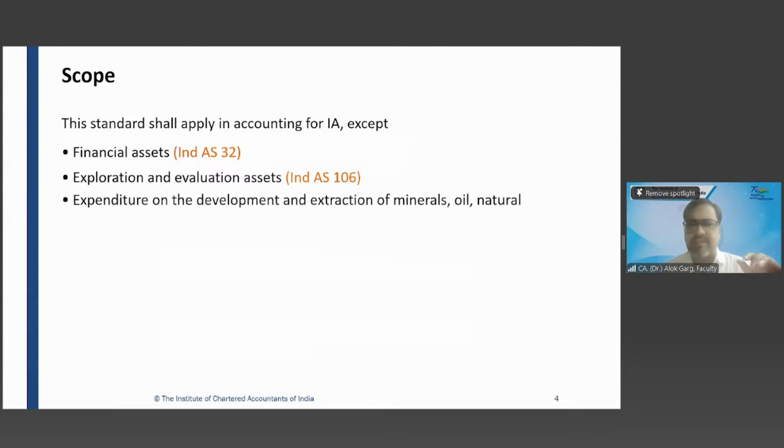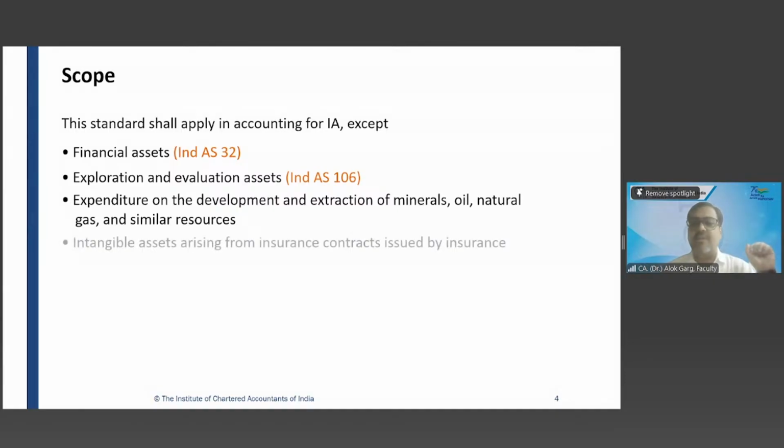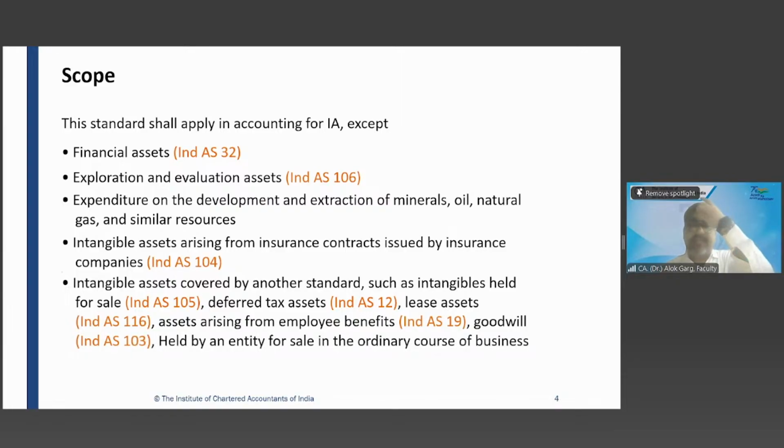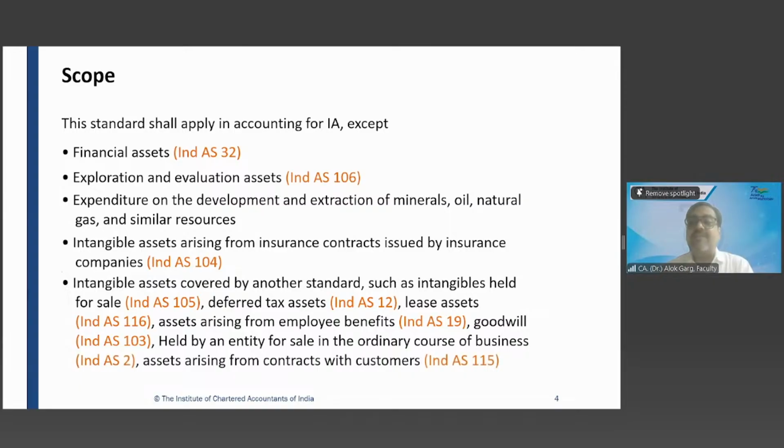A negative list is given: expenditure on the development and extraction of minerals, oil, natural gas and similar resources; intangible assets arising from insurance contracts issued by insurance companies, right? Also intangible assets covered by another standard like Ind AS 105 non-current assets held for sale, deferred tax asset, ROU asset under Ind AS 116, assets arising from employee benefits, goodwill covered under Ind AS 103, right?